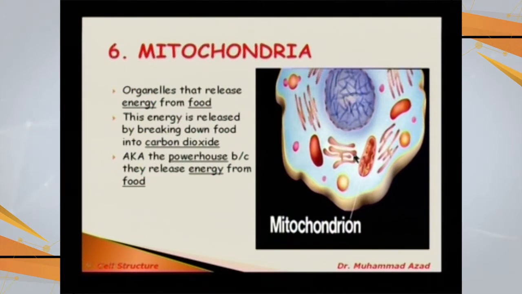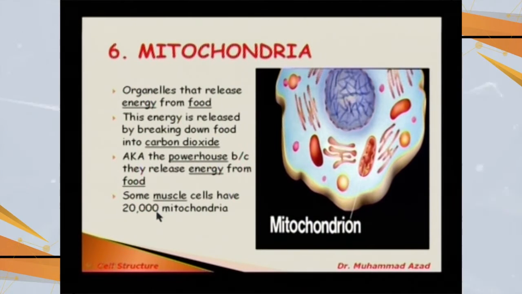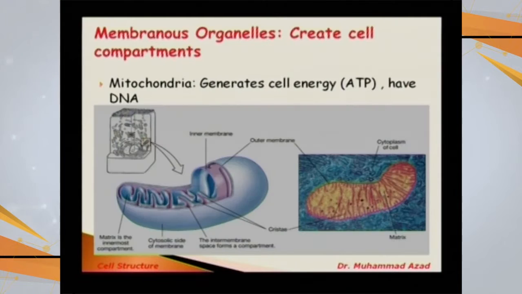And these mitochondria are also called the powerhouse of the cell because they are going to supply energy for any purpose. Energy is required, so these are the mitochondria which are going to provide energy. And those cells which are active require more energy, like muscle cells. So they may have more than 20,000 mitochondria per cell. But those cells which require less energy may have fewer.